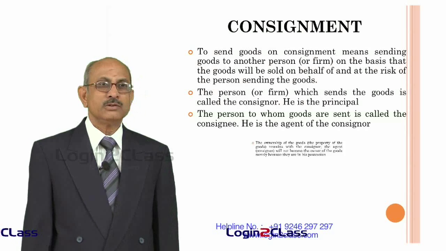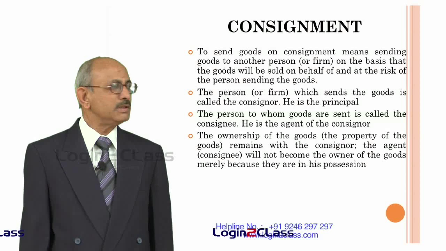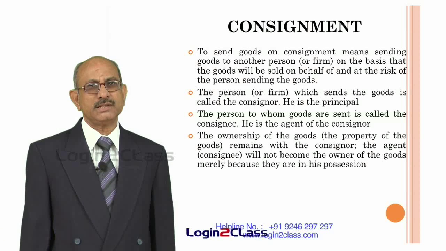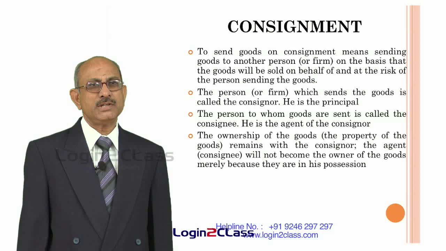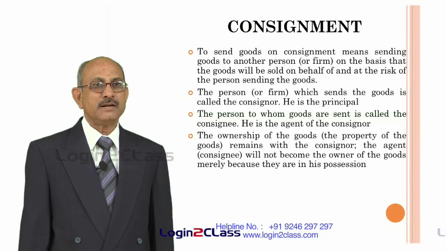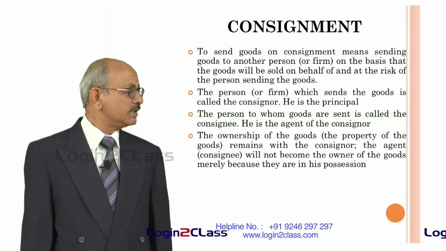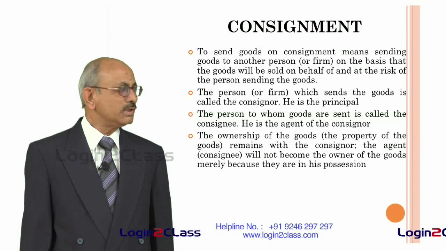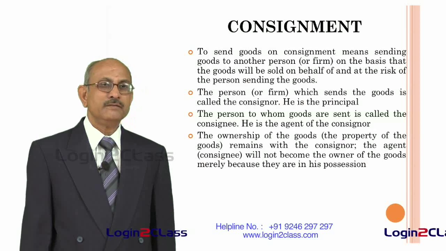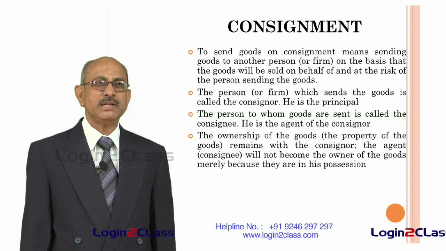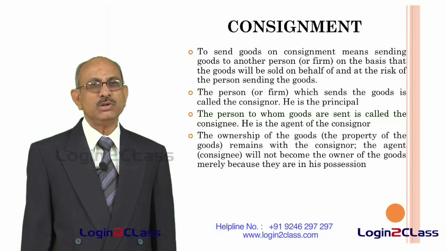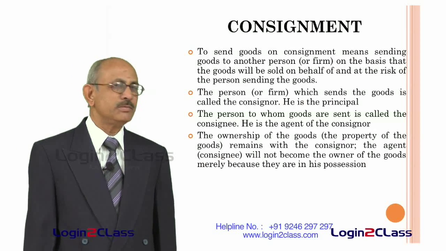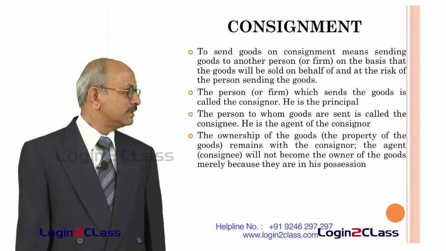The ownership of the goods, that is what we call the property of the goods, remains with the consignor. That means even if the goods are sent to the consignee, the ownership always remains with the consignor, whereas only the possession is transferred to the consignee. That means the goods get transferred physically to the consignee. So the consignee will not become the owner of the goods merely because they are in his possession. Even though the consignee gets possession of the goods, he will not be treated as the owner, because the ownership always remains with the consignor.